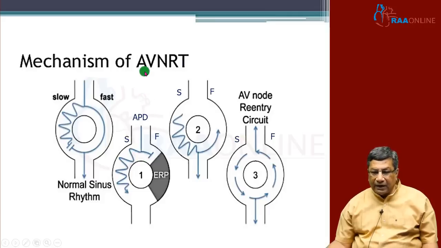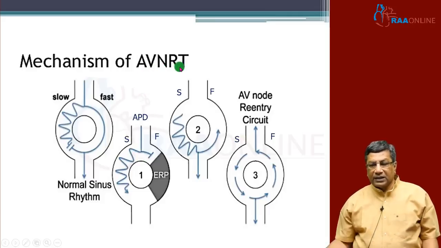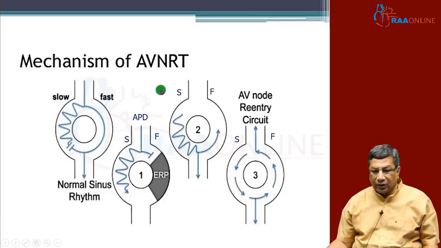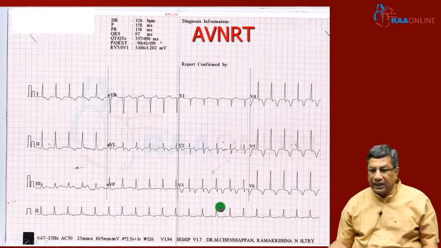So in a typical AVNRT, you may not see a significant P wave in front of the QRS or at the back of the QRS. You will have only the QRS with no P wave in front, because the retrograde P wave is going rapidly through the fast pathway to the atrium. So atrial depolarization and ventricular depolarization will occur simultaneously.